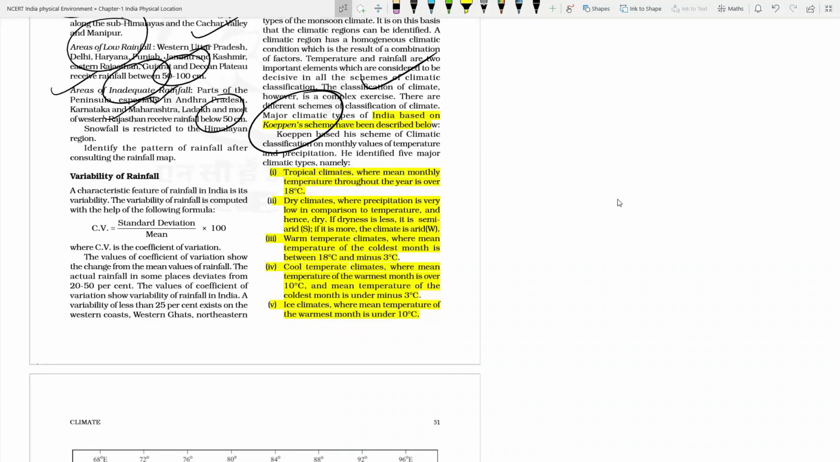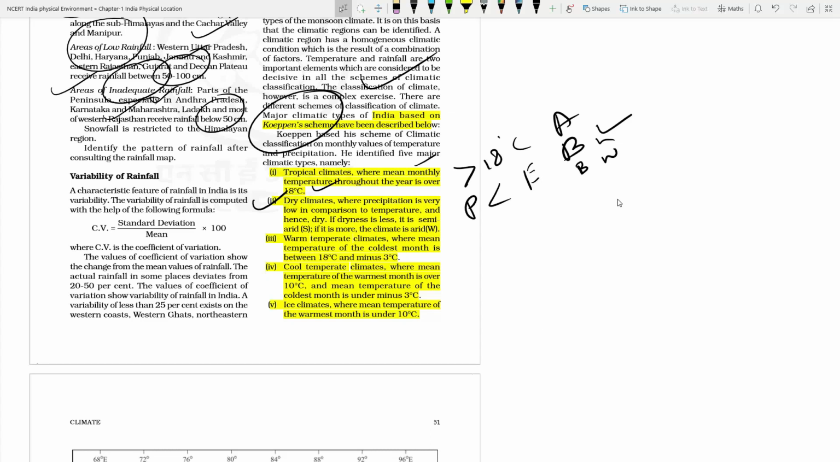So the area where the average annual temperature is more than 18 degrees Celsius will be categorized under the A type of climate. The area which is dry, meaning the precipitation is less than the evaporation, will be categorized under the dry region. There the hot desert and cold desert will be considered, and if it is hot desert then it will be called BWH, and if it is cold desert then it will be called BWK.